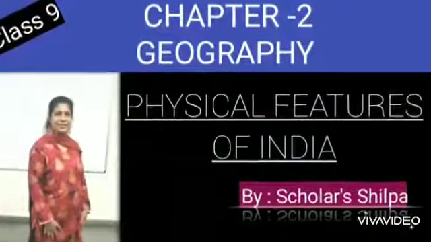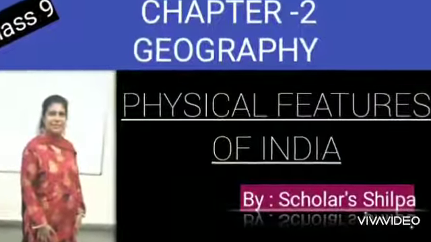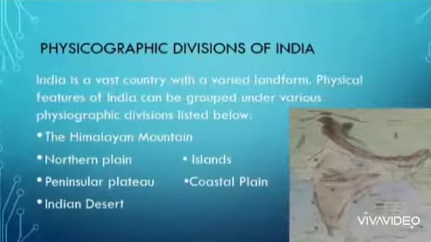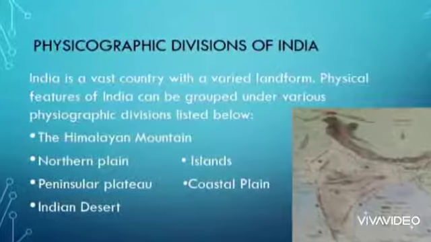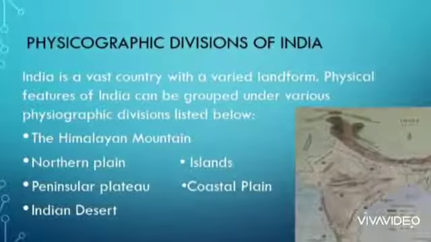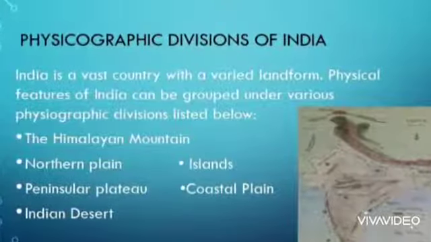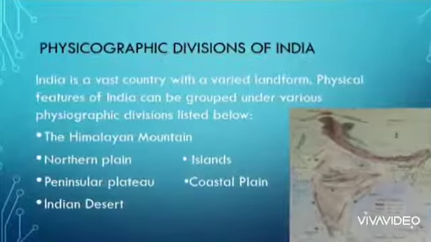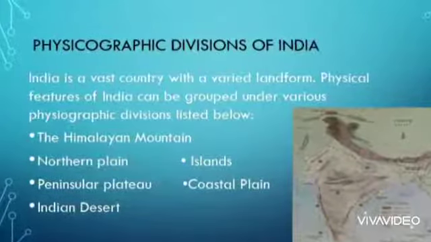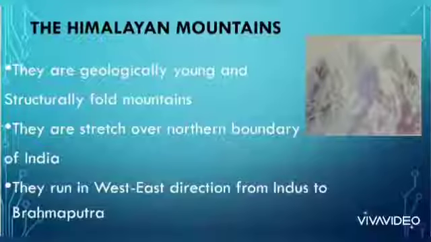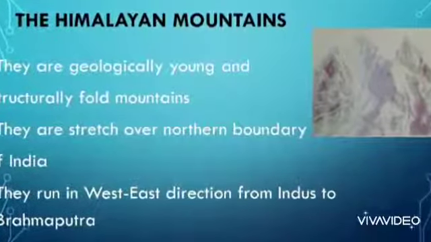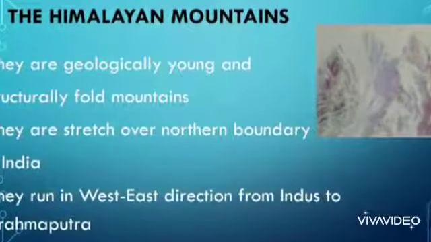Students, let us start the second chapter of Geography, the physical features of India. Physical divisions are based on various physiographic divisions, that is Himalayan mountain, Northern plain, Peninsular plateau, Indian desert, islands and the coastal plains. The mountains, the first feature, are geologically young and certainly fold mountains.